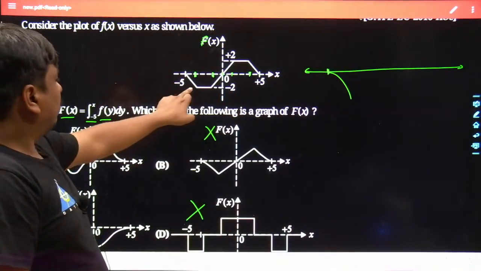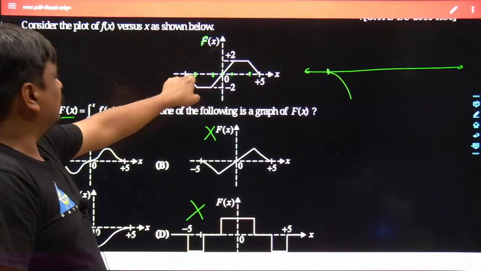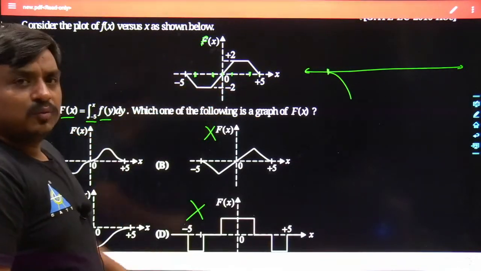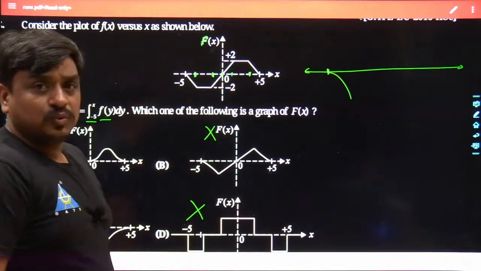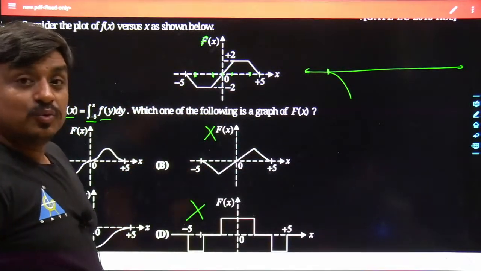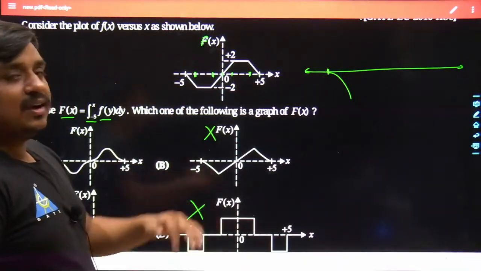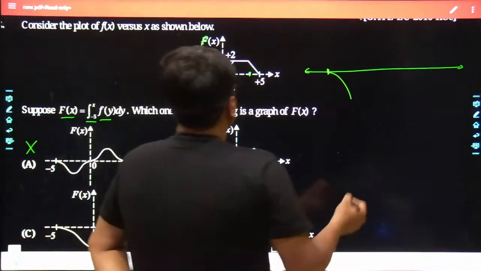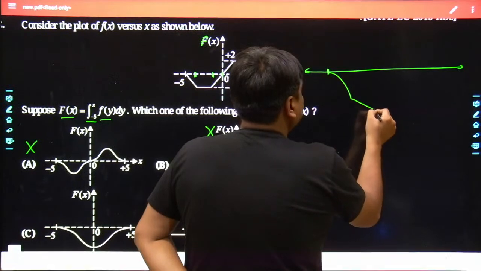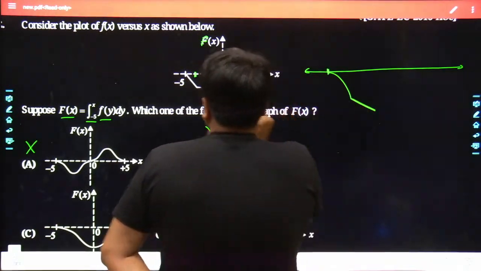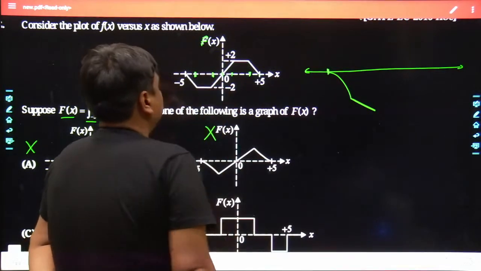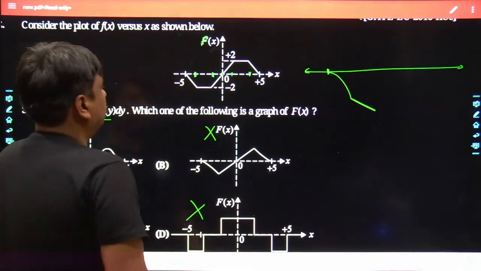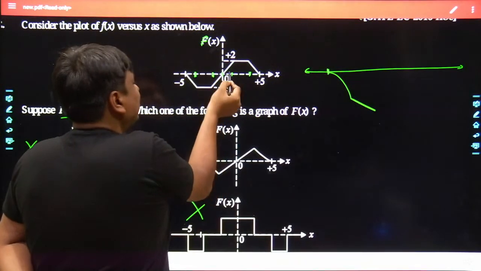Similarly, let's take it could be somewhere x equals -3. From -3 onwards, it has become flat, and its flat magnitude was -2. So if you take the integration of -2, it would be a straight line with a negative slope. So how would the structure be over here? The structure would be something like this, from x equals -3 to -2. Now what would happen from -2, let's say, till +2?